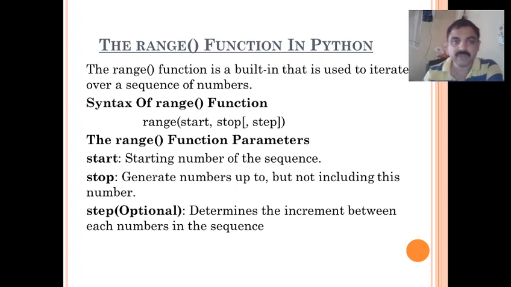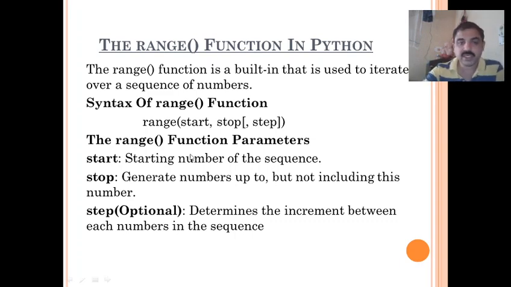Most of the time we use range function along with for loop. It is a specialty of range function. Let us see here. The range function is a built-in that is used to iterate over a sequence of numbers. While specifying range function we use it like this. We will specify starting number, then ending number and step. In this, step is not compulsory, it is optional. So starting to ending, if you want the difference or step, you can specify step, otherwise you can leave this part.